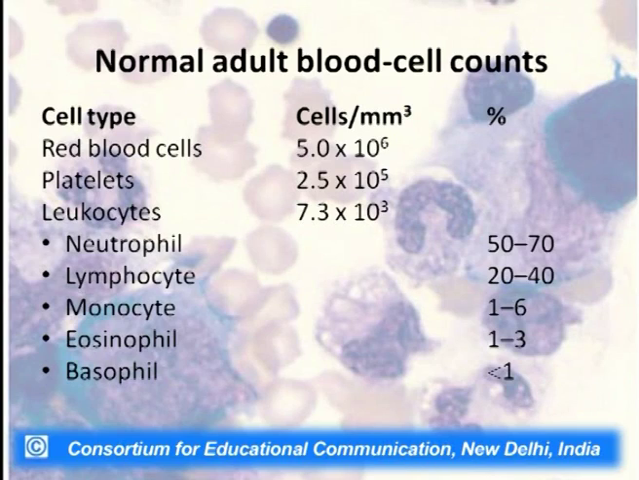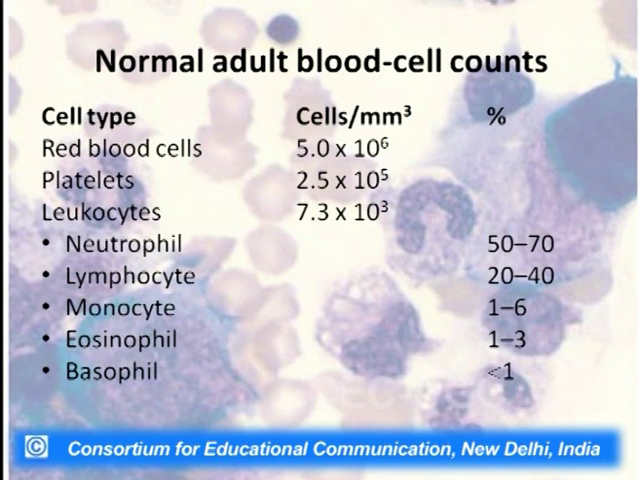Now coming exclusively to the cells of the immune system, as you can see in this slide, the normal adult blood cell count is as follows. The RBCs are 5 into 10 to the power of 6 cells per mm cube. The platelets are 2.5 into 10 to the power of 5 cells per mm cube, while leukocytes or the WBCs are 7.3 into 10 to the power of 3 cells per mm cube.